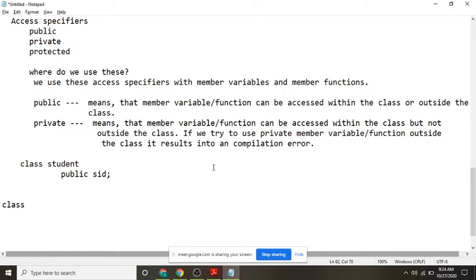Okay, understood? Then what is protected?